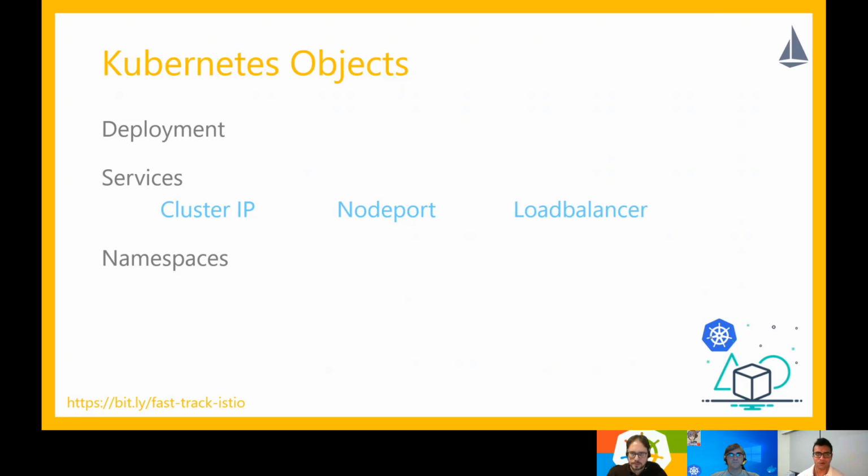So some of the core constructs in Kubernetes that you might use day to day are deployment, which is used to define your container and its memory and the CPU requirements. Then there are services. Services are an abstraction over your deployments. Think of them as a load balancer for your deployment.